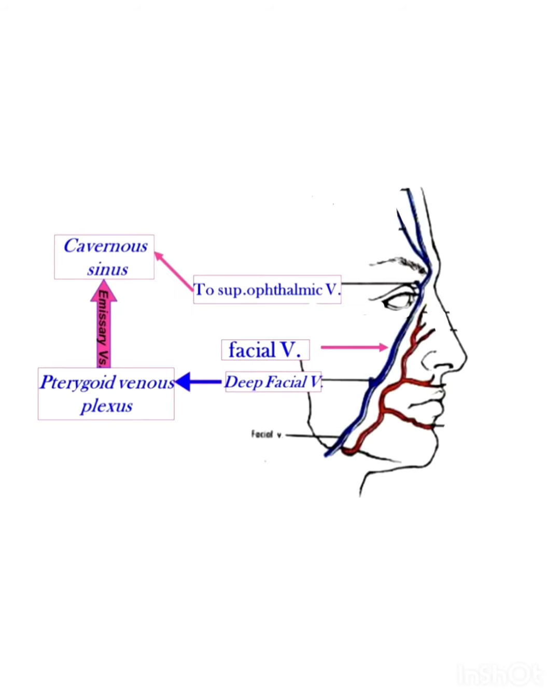Facial vein communicates with the cavernous sinus via two tracts. One is via ophthalmic vein and the second one is the deep facial vein which joins cavernous sinus via pterygoid venous plexus. Squeezing the pustules or pimples in the area of upper lip or side of the nose or even the cheeks may cause infection which may be carried to the cavernous sinus, leading to thrombosis of cavernous sinus.